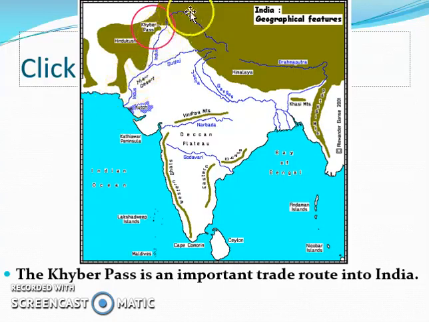The Khyber Pass is an important trade route into India, and it is also the route that a group known as the Aryans will enter into India from. And this group of Aryans are going to kind of take charge of the civilizations that are going to live in India.